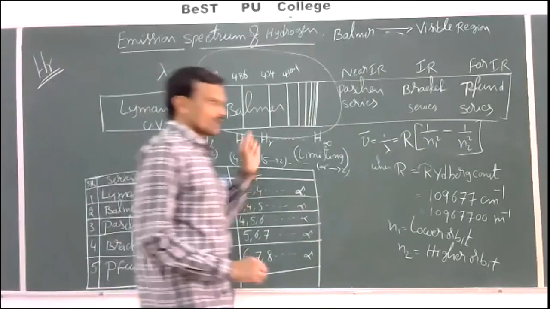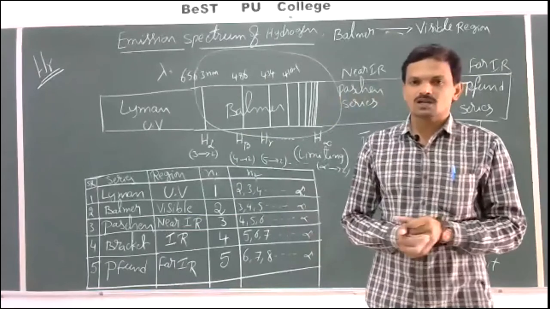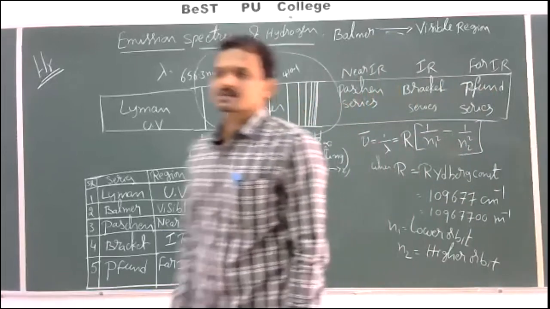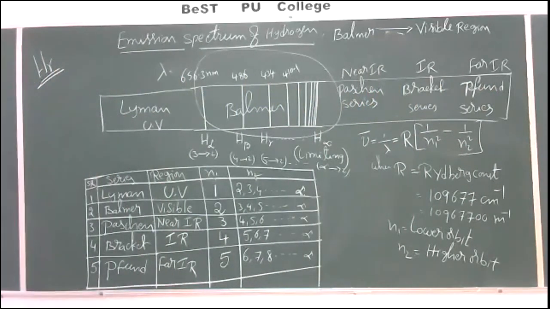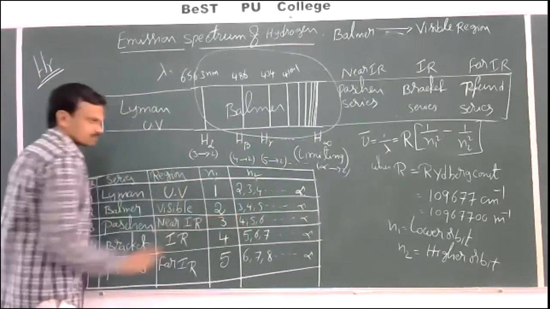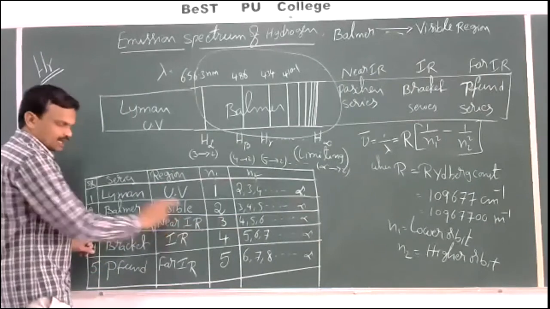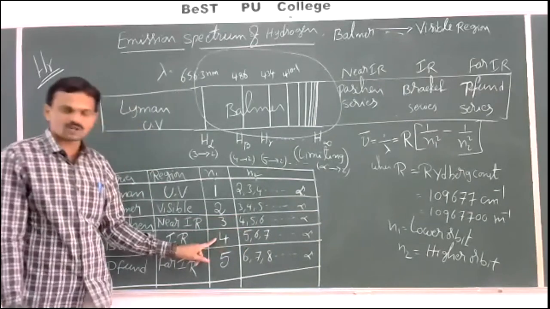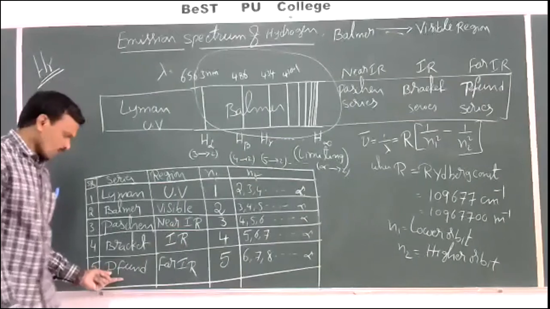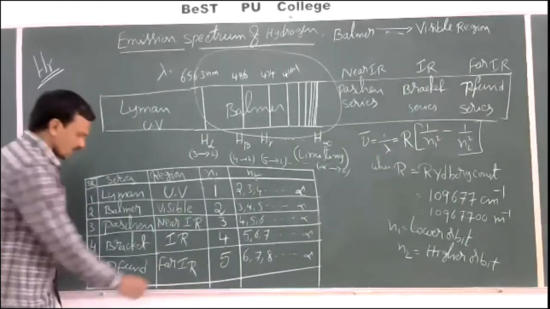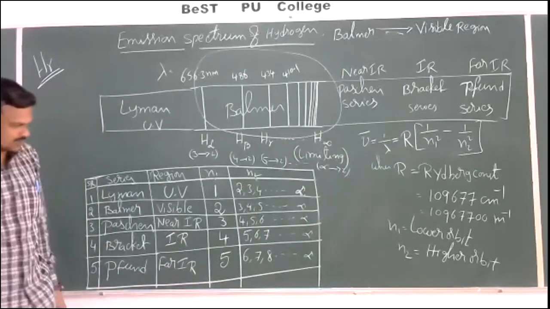See, Lyman series is obtained in ultraviolet region whenever electron jumps from any higher orbit to first orbit. Balmer series is obtained whenever electron jumps from any higher orbit to second orbit. Paschen series is obtained whenever electron jumps from any higher orbit to third orbit. This is in near IR region. Brackett series is obtained when electron jumps from any higher orbit to fourth orbit, that is in IR region. Pfund series is obtained when electron jumps from any higher orbit to fifth orbit, that is in far IR region.